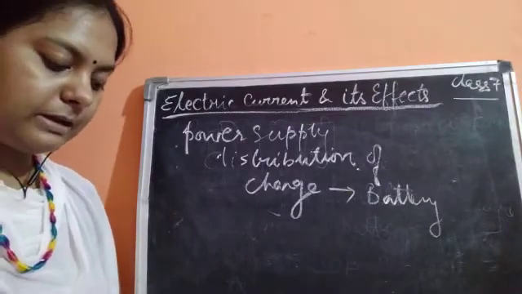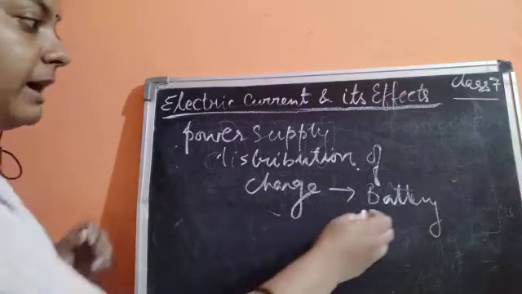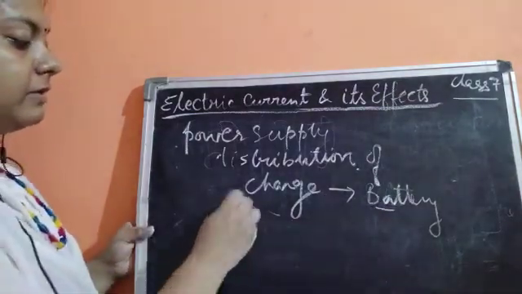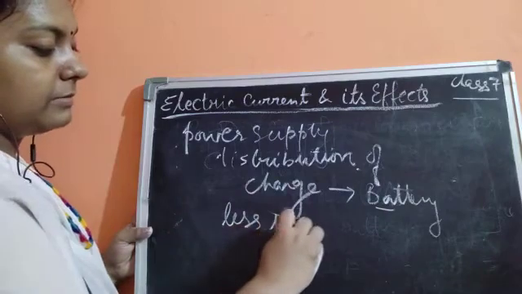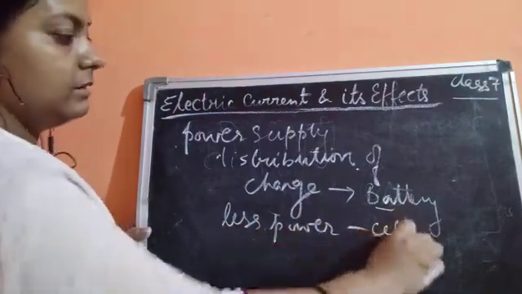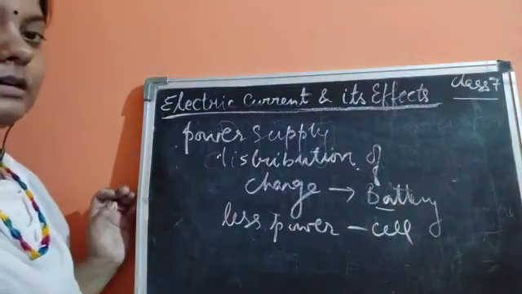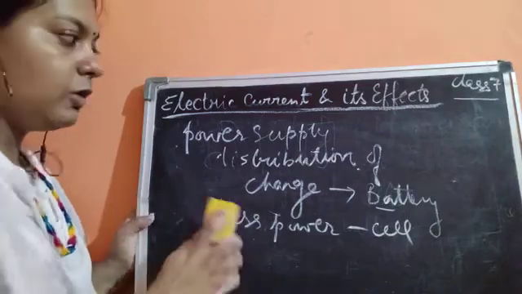If you need more power, you are going to use more than one cell. It is very simple. If you need more power, you use a battery, and for less power consumption, you can use a single cell. This is the use of a cell or a battery.